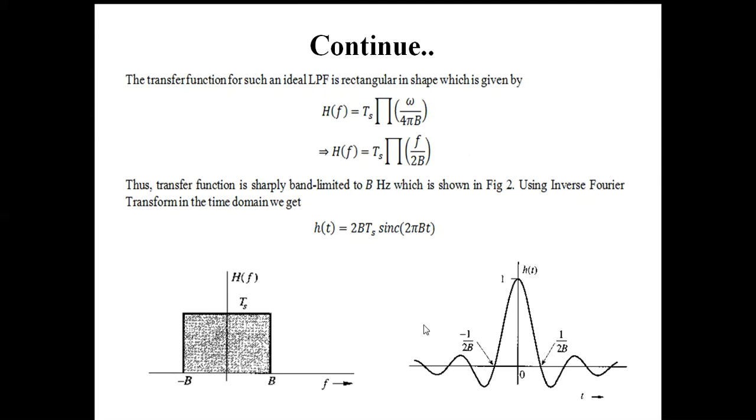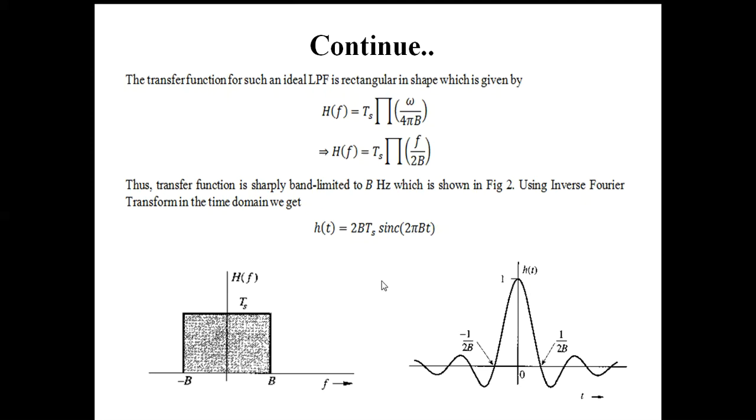Now, as you already know, if you want to get the time domain representation of this function, we need to do the inverse Fourier transform. And as we know, the inverse Fourier transform of a rectangular pulse is nothing but a sinc function. So here the inverse Fourier transform of this is a sinc function, which is given by like this, with amplitude 2B Ts, where Ts is the amplitude, and sinc of 2 pi B into t.